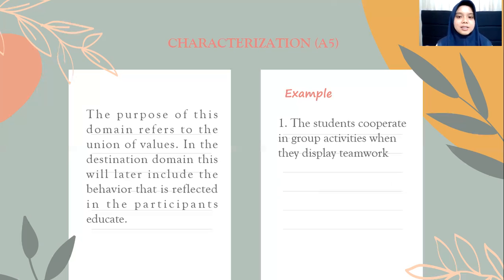And the last is characterization, or known as A5. The purpose of this domain refers to the union of values. In the destination domain, this will later include the behavior that is reflected in the participants. For the example, the student cooperates in group activities and displays teamwork. And for the example in mathematics learning, when the teacher asks one student to write an answer on the board, the students can influence other students by showing proof that the answer they give is correct so that other students agree with it.